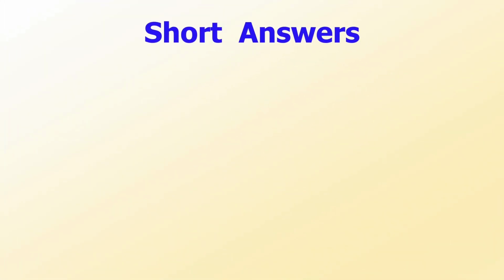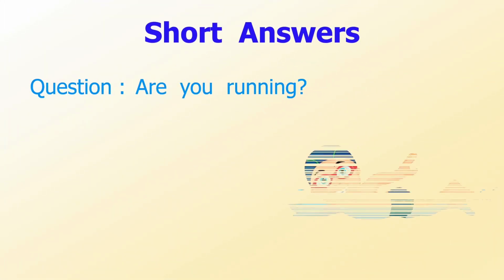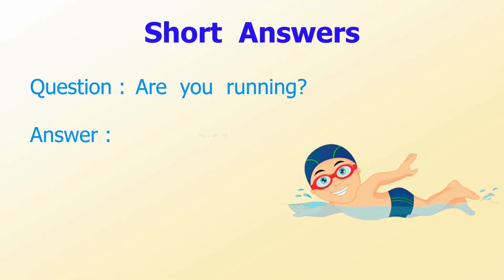One more example. Question: are you running? The answer is no, I am not. The fact is that the speaker is not running. He is swimming, so we answer no. The word you is the subject in the question.